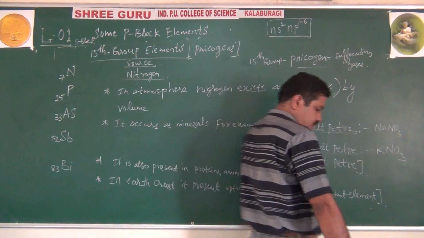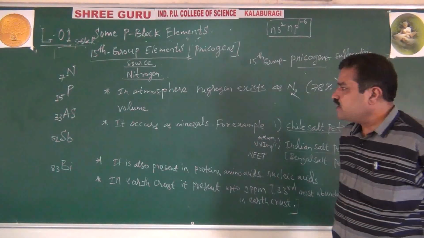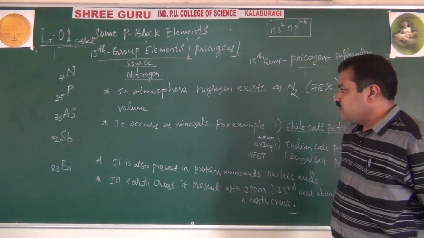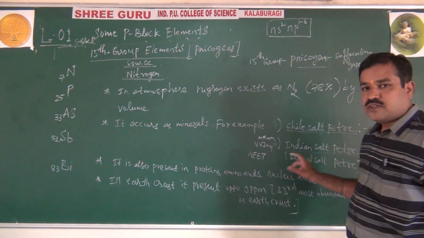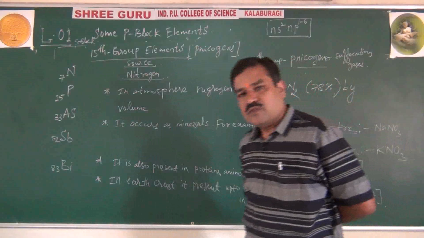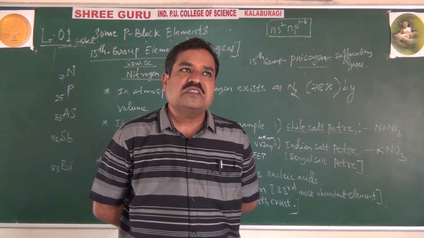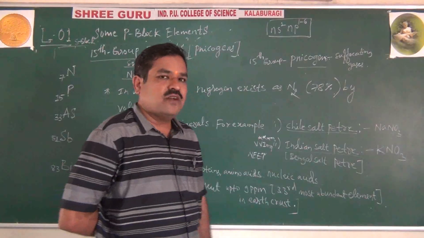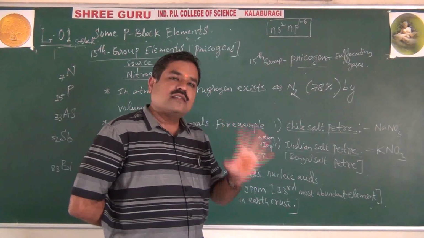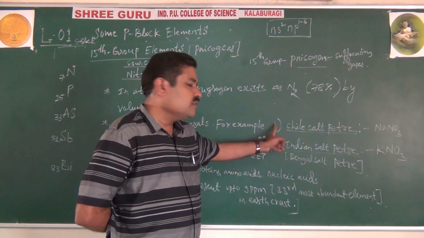Okay, this is the very basic information on the source of nitrogen. Remember, very important. It is for 1 mark and for CET and NEET purposes. Composition you have to remember, please students. In theory, they will ask you to name the ores or minerals of nitrogen. The answer remains the same: either Chile saltpeter or Indian saltpeter.